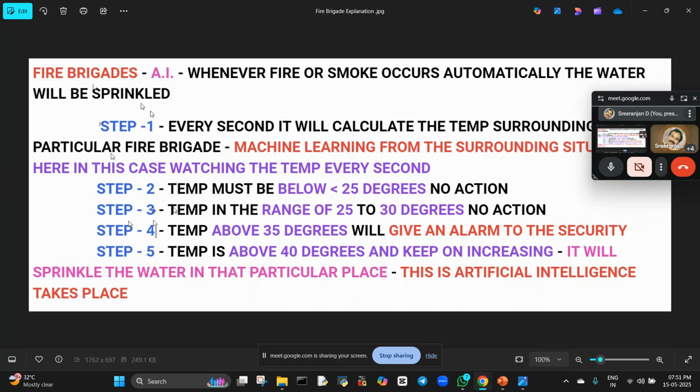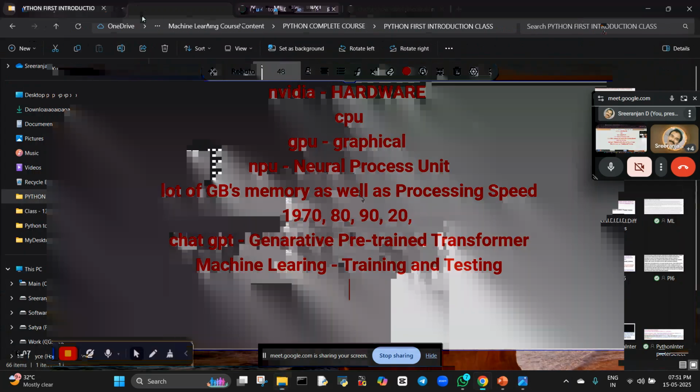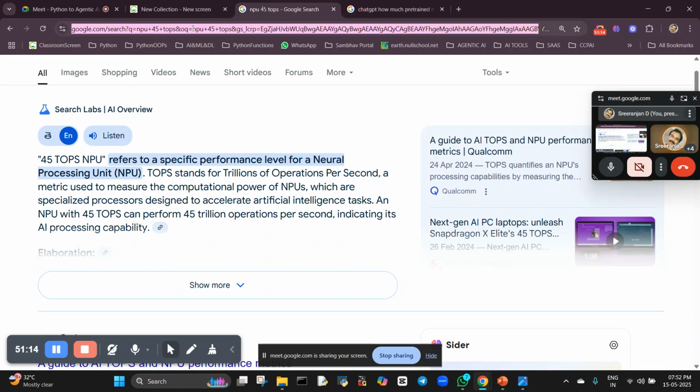Fire alarm is a machine actually. First of all, we are making the machine by putting the steps inside the machine. We are making it an artificial intelligence. So you can see here, according to the situation, machine learning will be done. I will show you one video. I have built my own machine learning model. Here you can see.